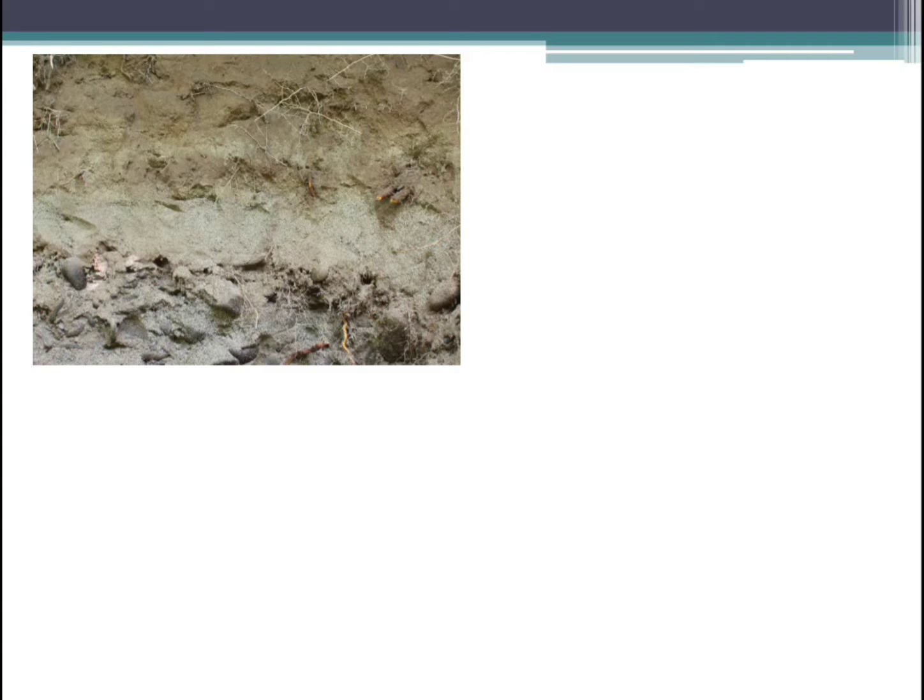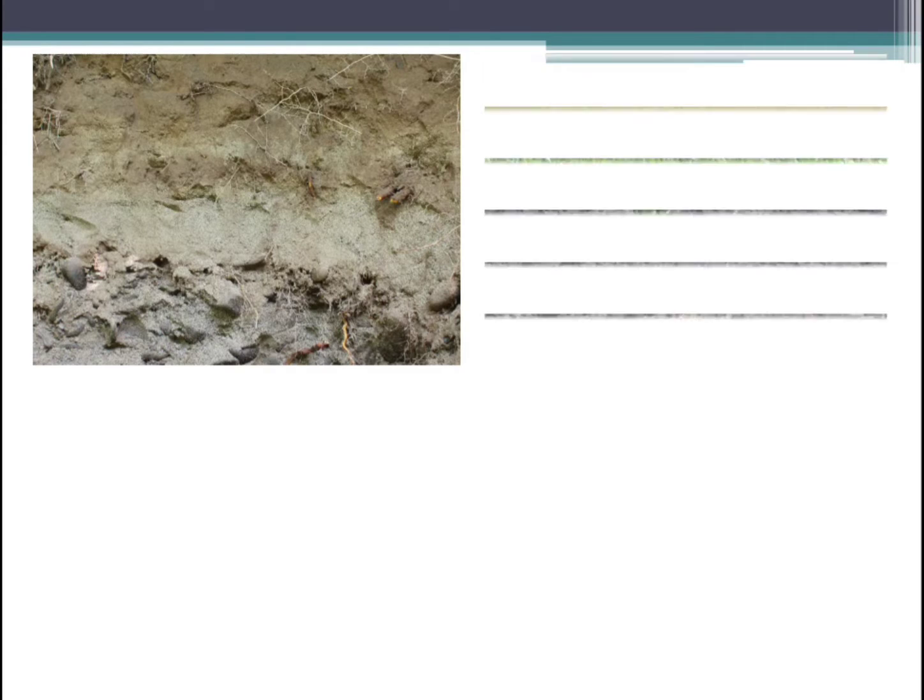And this soil is mainly found in northern plains of the states like Uttar Pradesh, Bihar, and West Bengal. Okay, and the crops which we can grow in this soil are wheat, jute, rice, sugarcane, and some of the oil seeds like groundnut and mustard. Okay, so that is about alluvial soil. Then you have black soil.